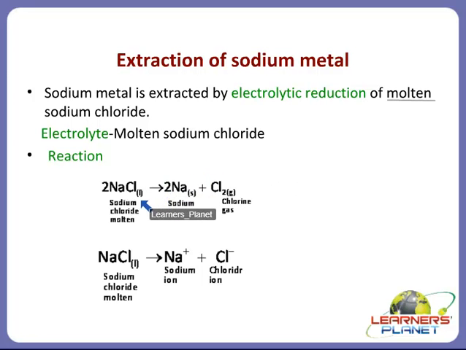Now what happens to it? When the electric current is passed, NaCl will give 2Na plus Cl2 gas. Let's write the ionic equations. Sodium chloride will dissociate, forming sodium ions and chloride ions. Clear?